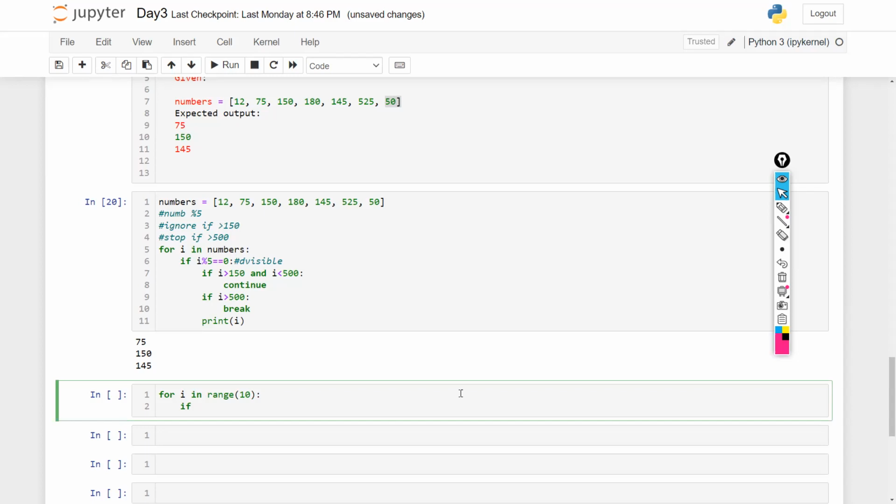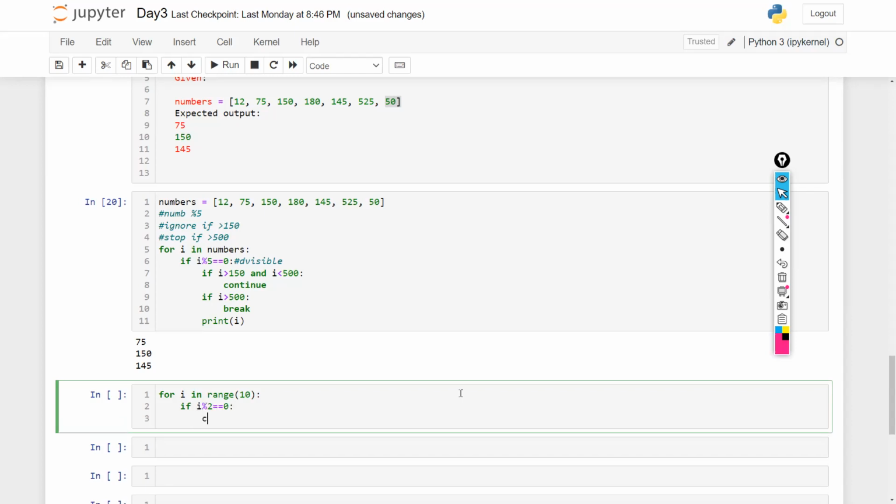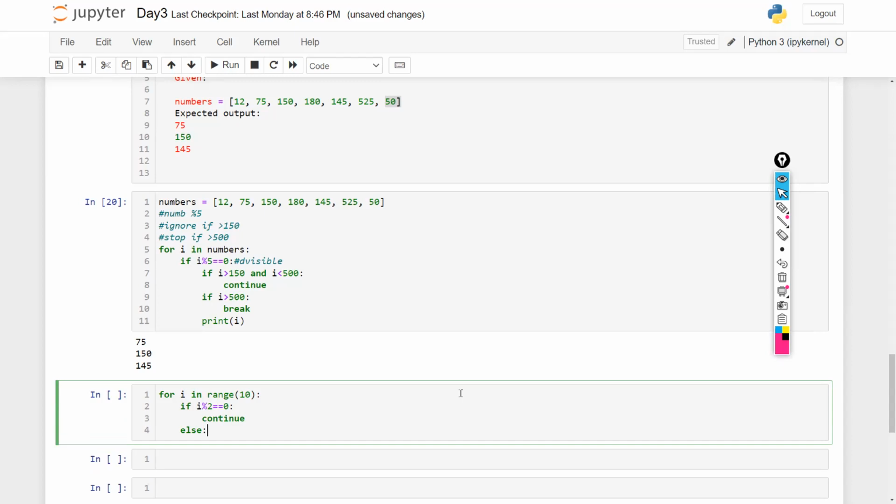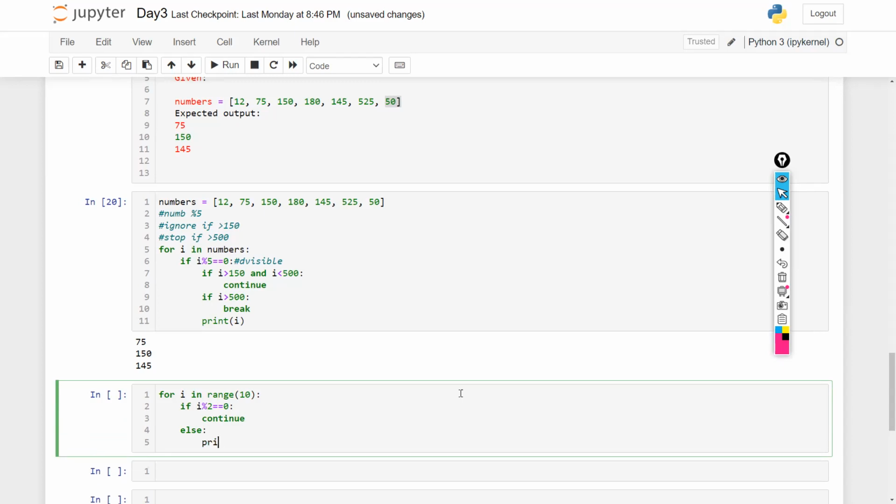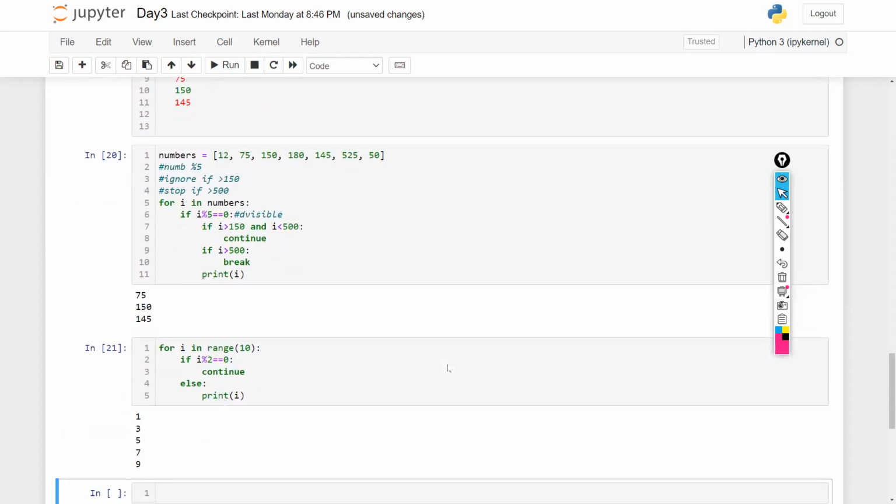And if I mod 2 equals 0, continue. Now you would perfectly understand the meaning of continue the best way here. Else pass, else print I. Now see, only the odd numbers are printed here. Let's understand why. What is the use of this continue? Basically, when you write if I mod 2 equals 0, it would start with 0. Then it would take 1. Let's make it simple and start it from 1 so that there is no doubt at all.